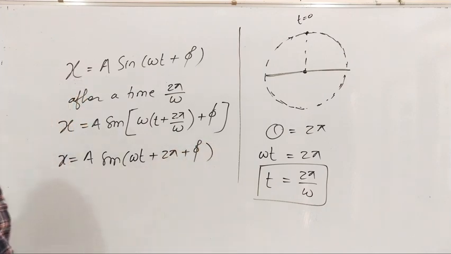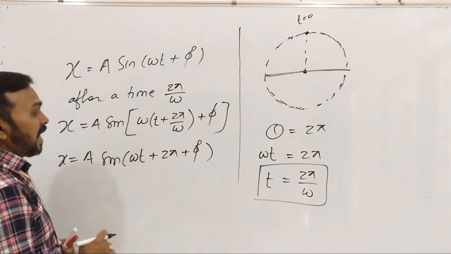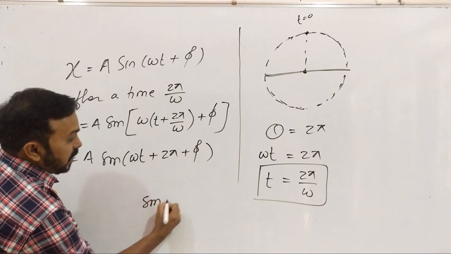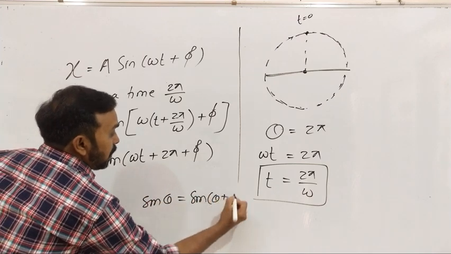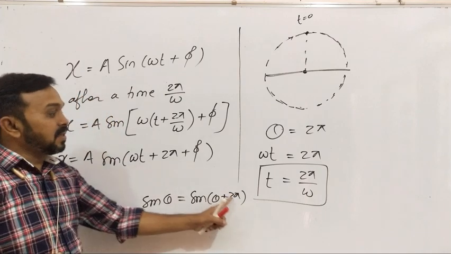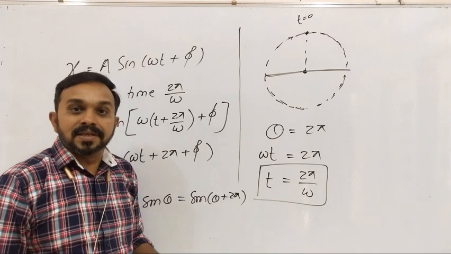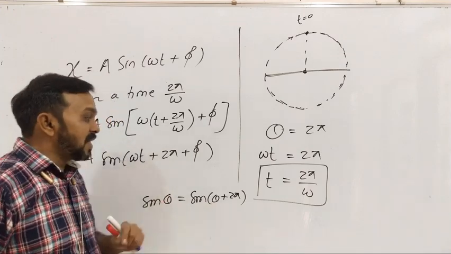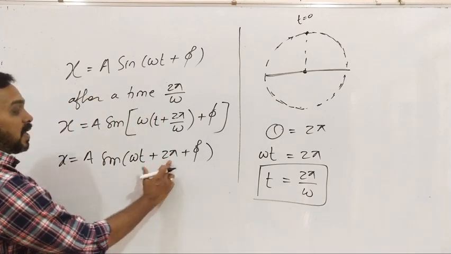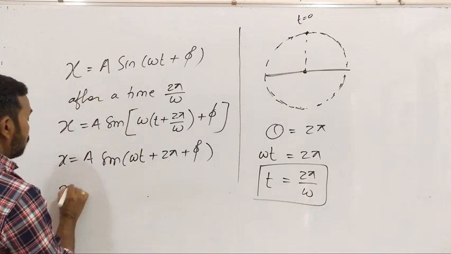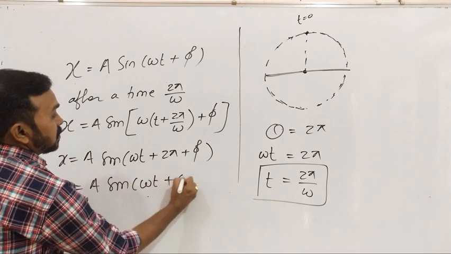Okay, now by knowing the concept of the sine function, we know that the sine of any angle theta is nothing but sine of theta plus 2 pi. Means after the angle of 2 pi, the value of sine repeats, or it is the same as that of this theta. So this can be used here. So omega t plus 2 pi is nothing but omega t. So that gives x equal to a sine omega t plus phi.